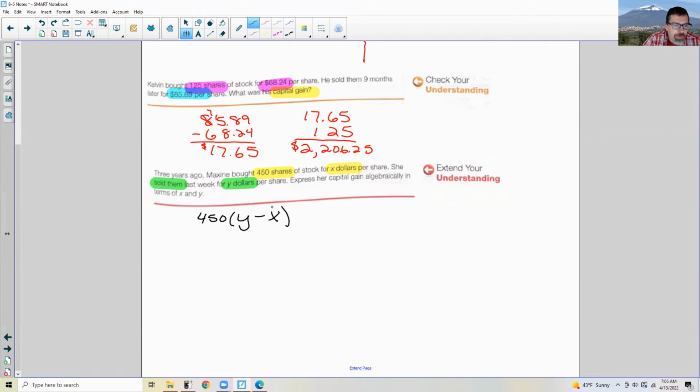But if I distribute that, the answer could also have been 450 shares of Y minus 450 shares of X. And that's actually where the shortcut comes from, is by factoring out the number of shares from the sell minus purchase. And so either of these two answers is correct for the extend your understanding.